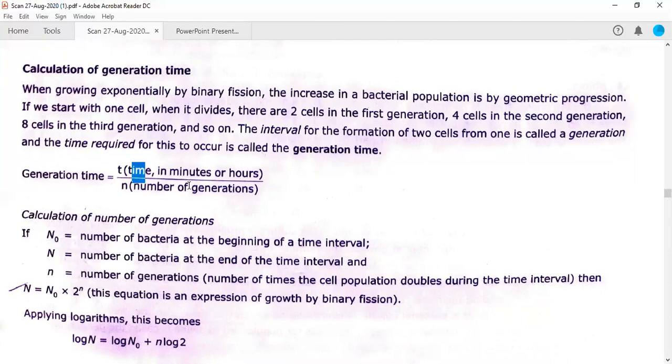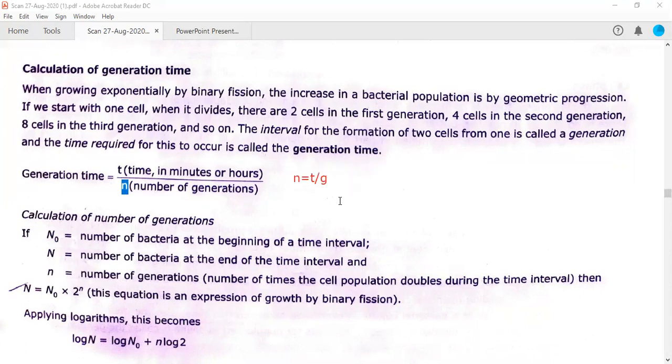Okay, so anything, if it is given to you, you can calculate any two things. If they are given, you can calculate the third thing, because this is a relationship between these three terms: generation time, total time divided by number of generations. So if you want to calculate number of generations from this particular equation, you need to move this number of generations to this side and generation time to this side. So ultimately T upon G will be n. Let me annotate this if you are not able to get this particular formula. So n will be equal to total time divided by the generation time, T upon G.